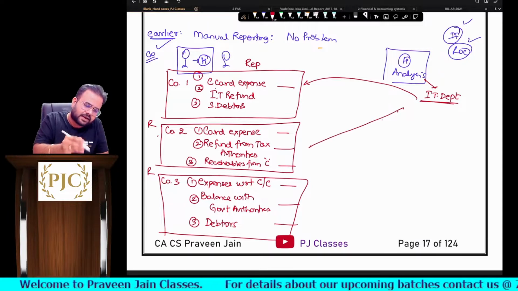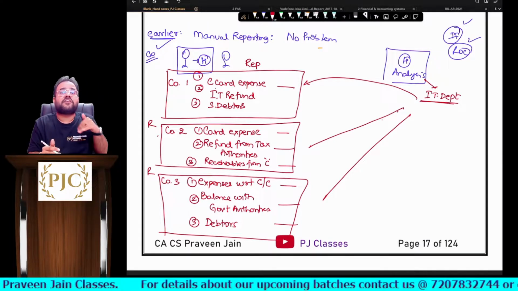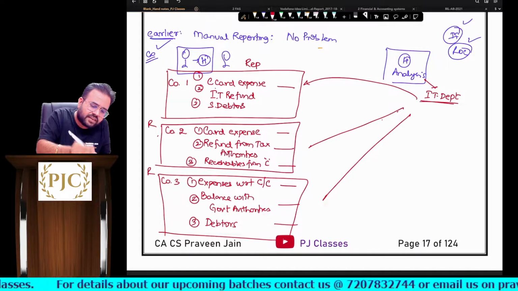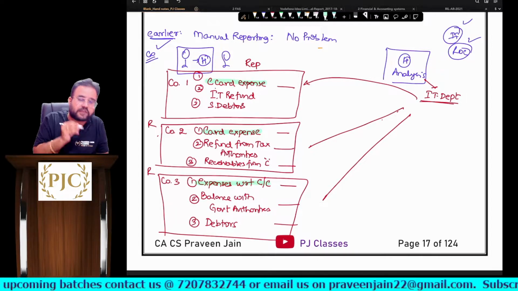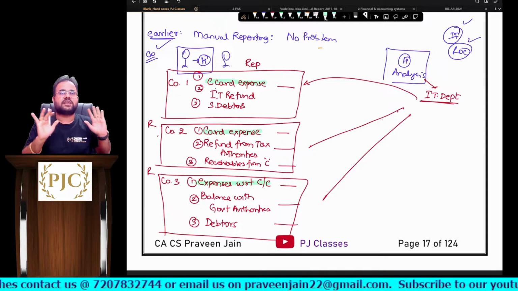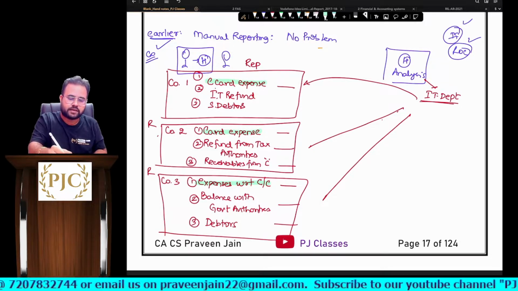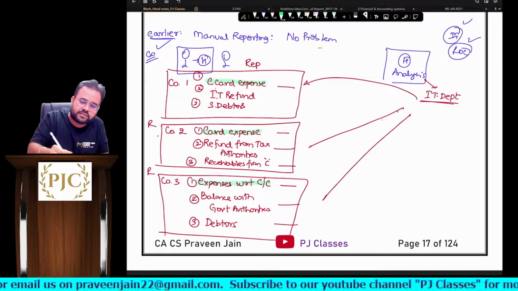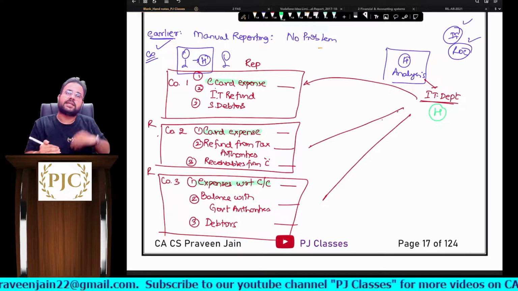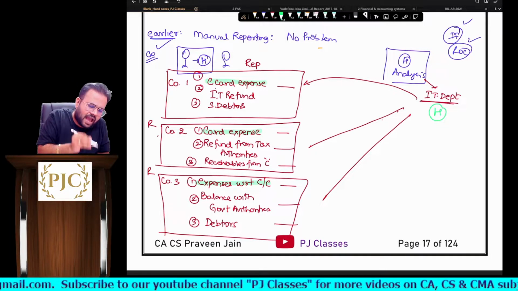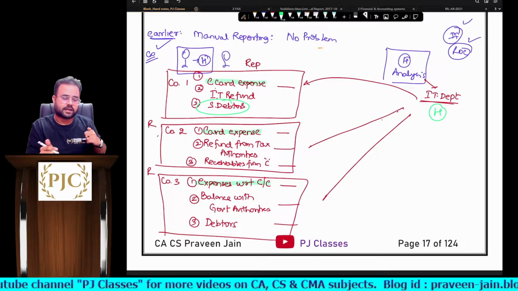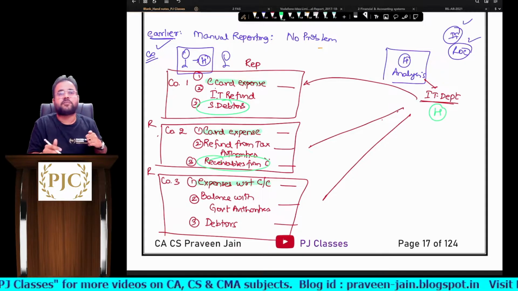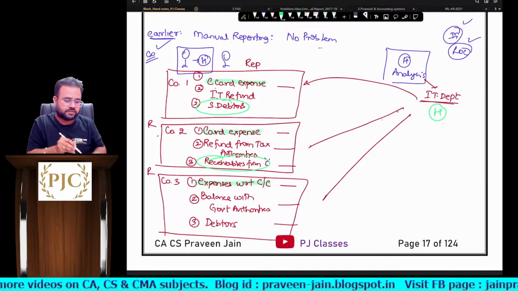Similarly, if I am doing a comparison, I will easily understand that credit card expense equals card expense equals expense with credit card. All these three are the same. I am a human, and I understand very well that all these three line items refer to the same thing. Similarly, company 1 has mentioned sundry debtors, company 2 has mentioned receivable from customers, and company 3 has mentioned debtors.